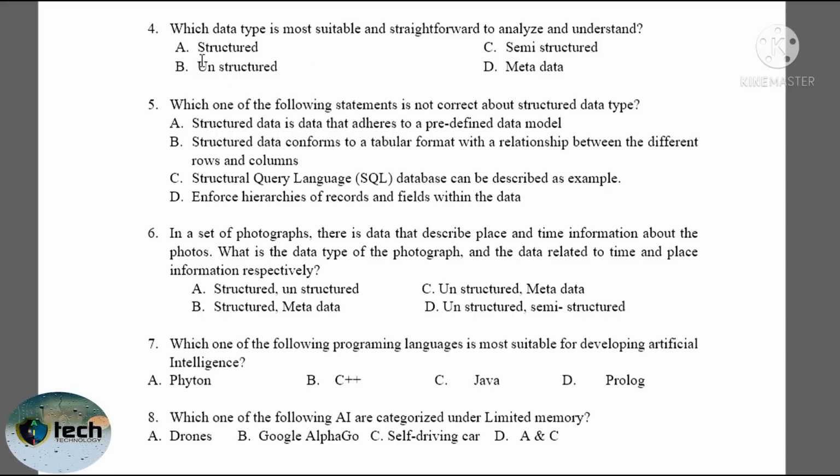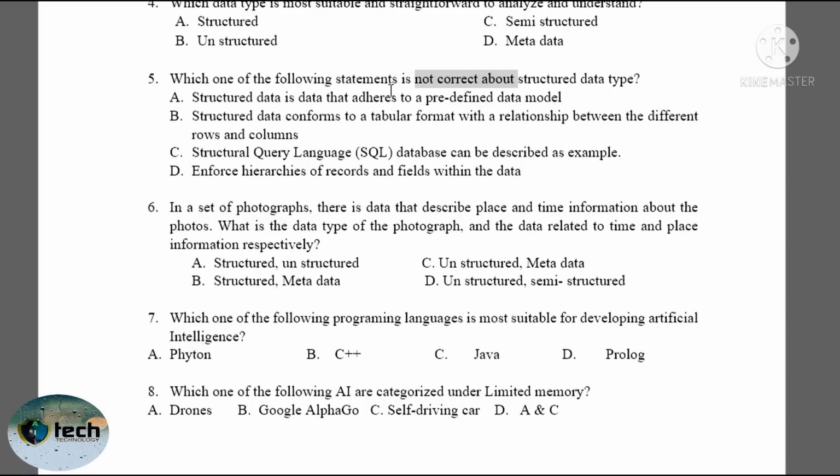Which means the data that have tabular format and the data that adheres to the predefined data model is easy to understand or straightforward for analysis. So structured data is the correct answer.